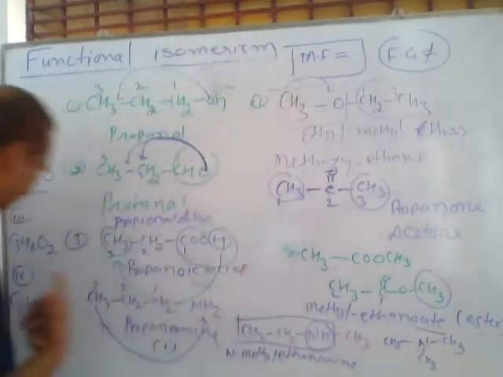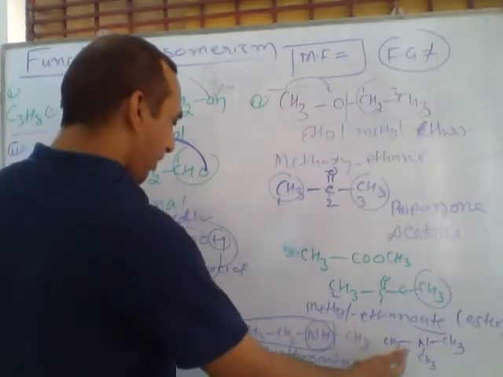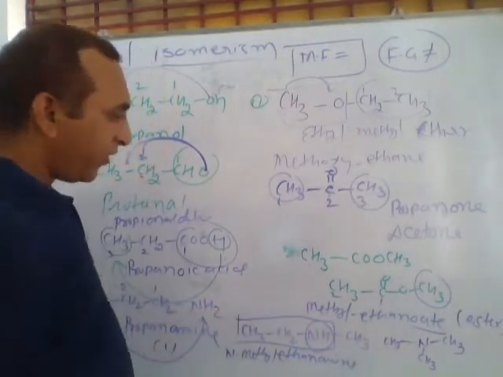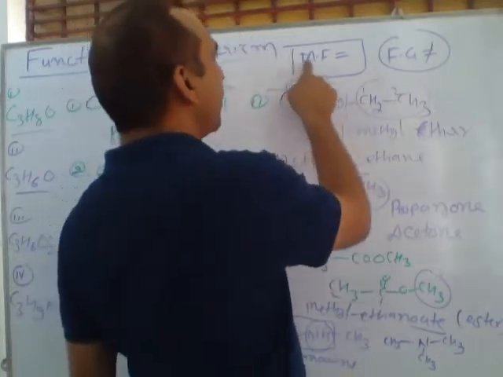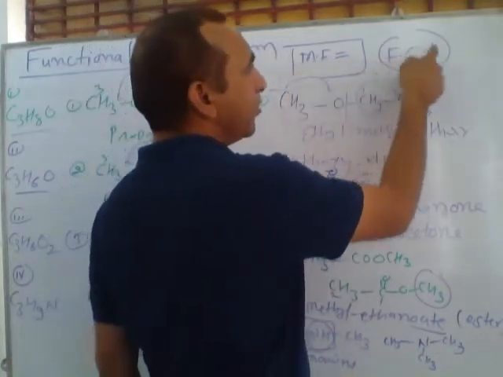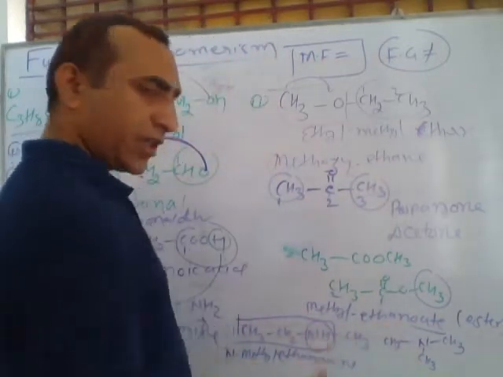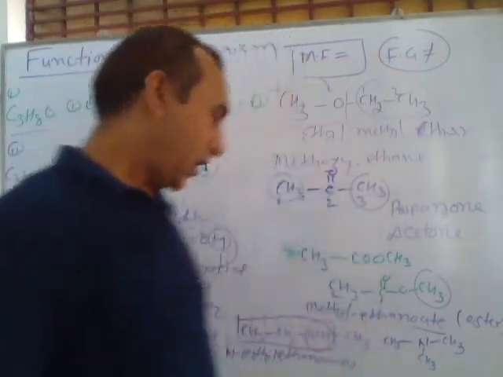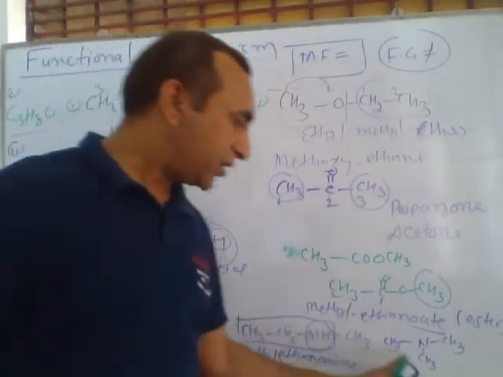Tertiary amine also has this type of formula. It means compounds may have three different types of functional groups with the same molecular formula. So the definition: the molecular formula is the same but the functional groups are two or more. In this last case there are three types of functional groups. This is a primary category functional group, a secondary category amine, and this is tertiary amine.